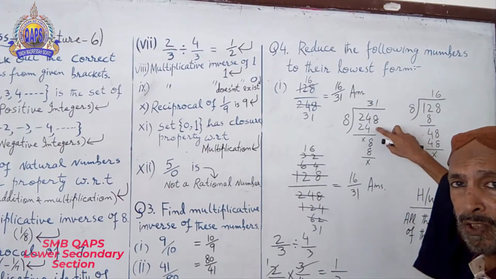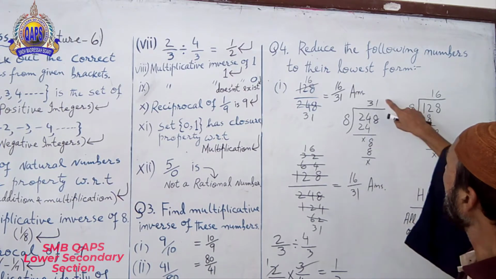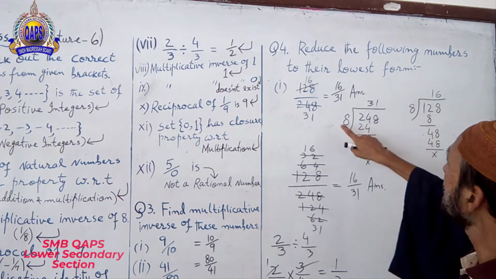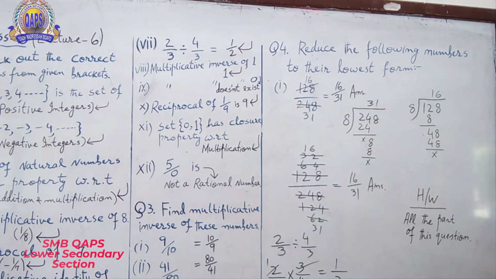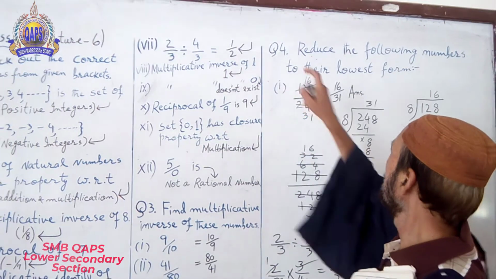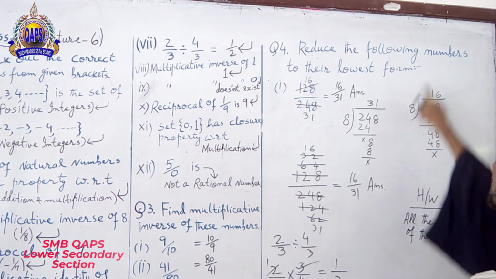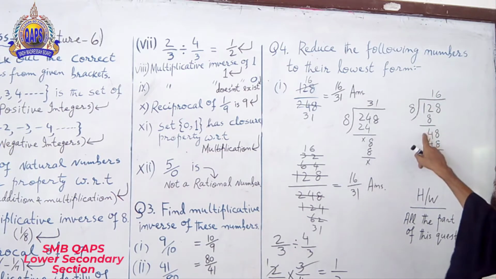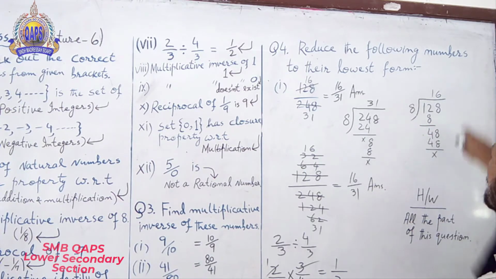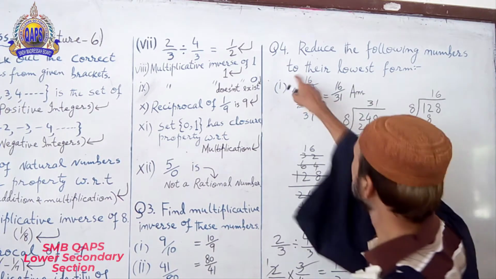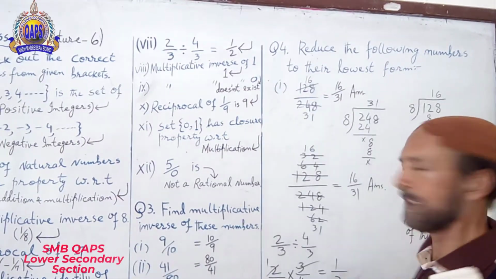8 3s are 24, nothing left, 8 over here, 8 1s are 8. Answer is 31. Okay, now 128 divided by 8, 8 1s are 8, remainder 4, 8 over here, 48, 8 6s are 48, 16. So it is 16 upon 31, answer.